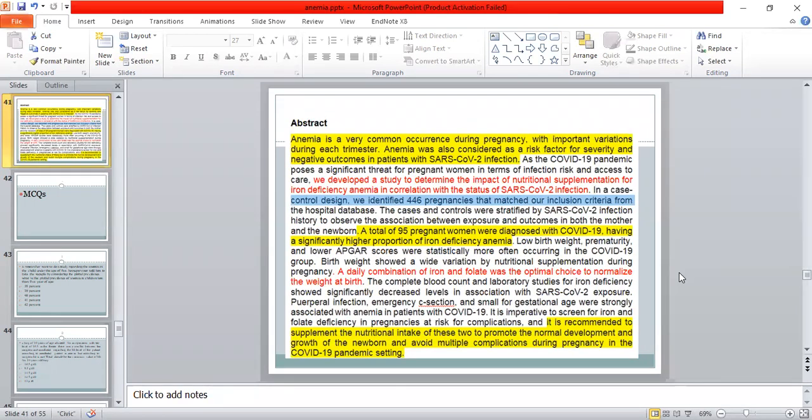Birth weight showed a wide variation by nutritional supplementation during pregnancy. A daily combination of iron and folate was the optimal choice to normalize the birth weight. So it is recommended to supplement the nutritional intake to promote the normal development and growth of the newborn and avoid multiple complications during pregnancy in the COVID-19 pandemic setting.